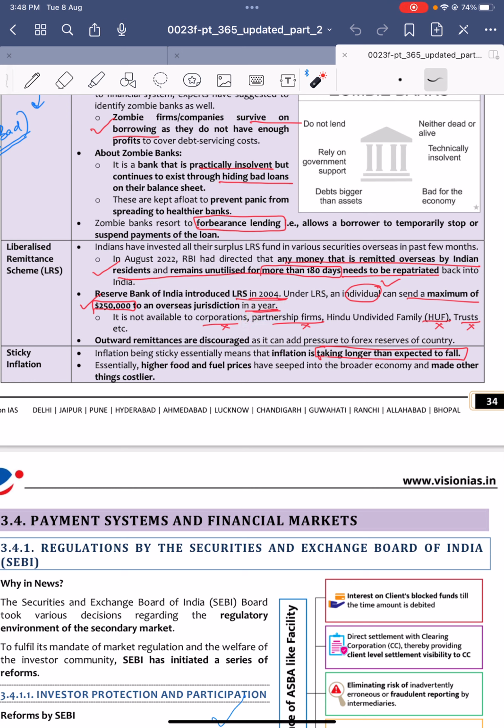There are also conditions, like this method is not available to corporations, partnership firms, Hindu undivided families, and trusts. And recently the RBI gave direction that if the sent money remains unutilized for more than 180 days, then it should be sent back to India.